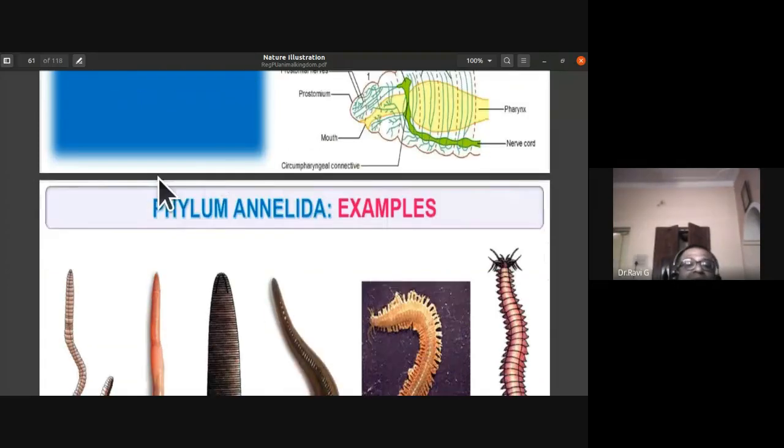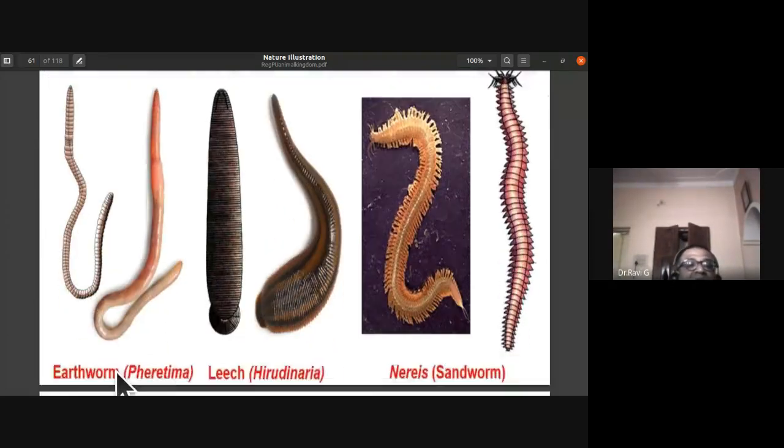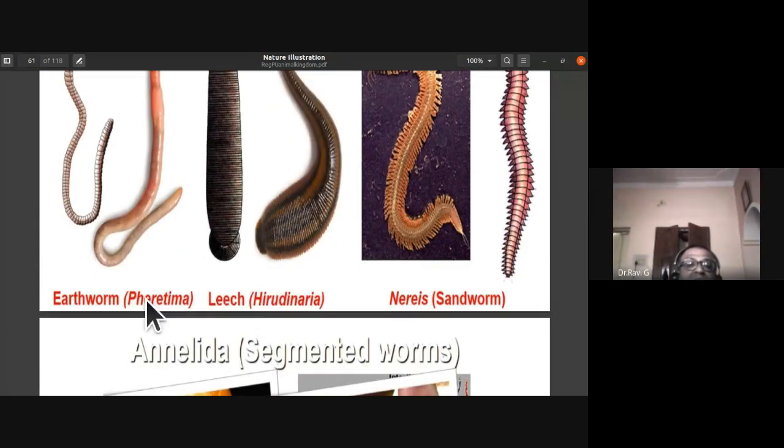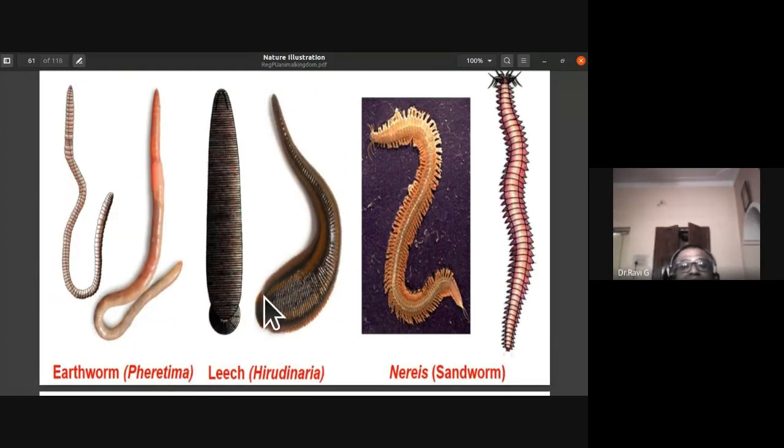The examples of phylum Annelida are the Pheretima, earthworm, and the leech, Hirudinaria, which has a sucker through which they attach to the host. It's an ectoparasite. The earthworm is the friend of the farmer. Pheretima is one species of earthworm. Nereis or sandworm is also an annelid. These are the examples of the phylum Annelida or segmented worms.